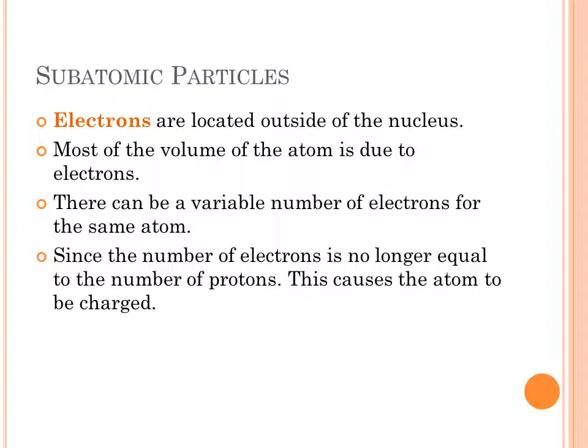Since the number of electrons is no longer equal to the number of protons, however, and since protons are positive and electrons are negative, that's going to cause the atom to be charged. And if it's charged, we call that an ion.